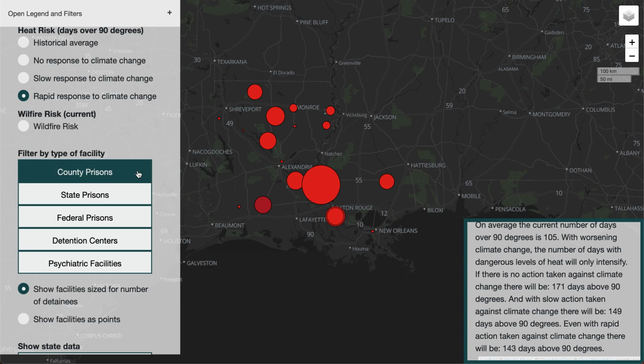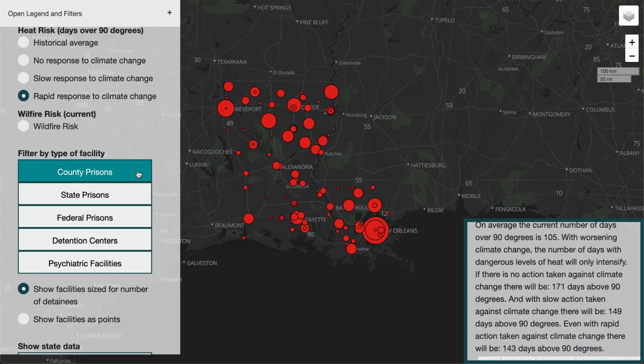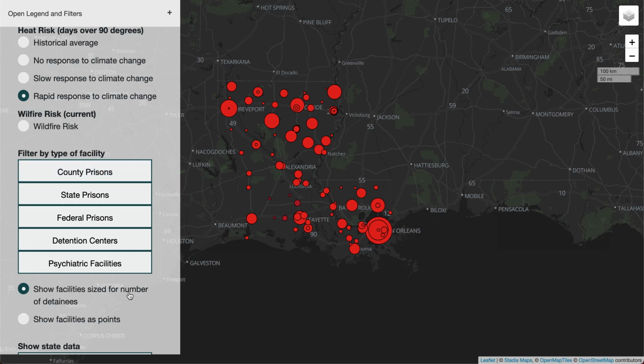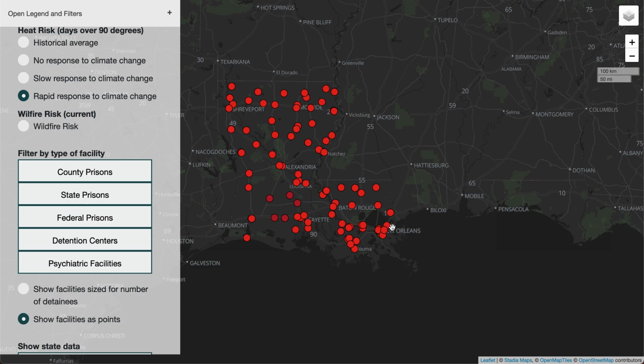However, she circles back to county prisons, knowing that it might be easier to convince people at the municipal level to take action on this issue, and sees that there are some clusters around Lafayette and New Orleans, but she isn't sure. So instead of seeing the number of detainees per carceral locale, she looks to see them as points. And her idea of these clusters was true. She sees New Orleans and Lafayette have these big clusters of carceral locales.